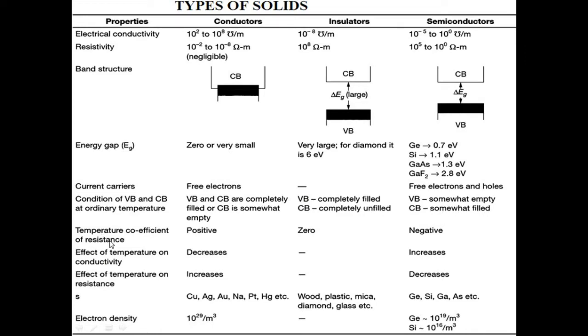So temperature coefficient of resistance for conductors is positive, insulators 0 and semiconductors negative. Effect of temperature on conductivity: for conductors it decreases and for semiconductors it increases. For insulators it does not depend. Next, effect of temperature on resistance: it increases for conductors, for insulators it does not depend, and for semiconductors it decreases. Here are some examples for conductors, insulators and semiconductors.